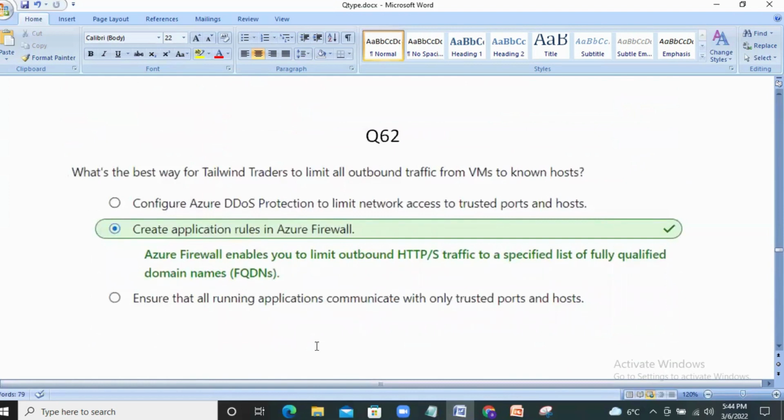What is the best way for Tailwind Traders to limit all outbound traffic from VMs to known hosts? For outbound traffic, Azure Firewall is the best option. Hence, we can go for create application rules in Azure Firewall. Azure Firewall enables you to limit outbound HTTPS traffic to a specified list of fully qualified domain names, FQDN. Hence, the second is the right option. Next question.